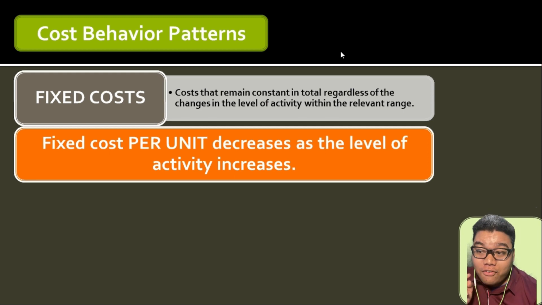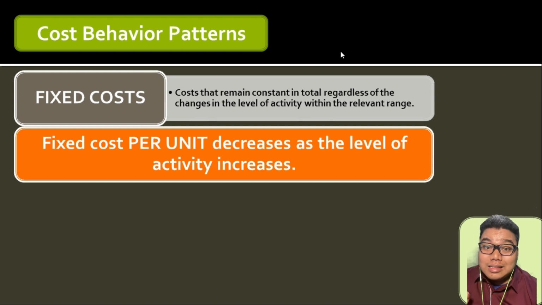So see the effect of the increase in production with fixed cost per unit is inverse as compared to variable costs, wherein variable cost per unit is not affected by the activity level. So on a per unit basis, variable cost is fixed while fixed cost is variable. But the relationship of the activity base and the fixed cost per unit is inverse. The higher the activity level goes, the lower the fixed cost per unit becomes.